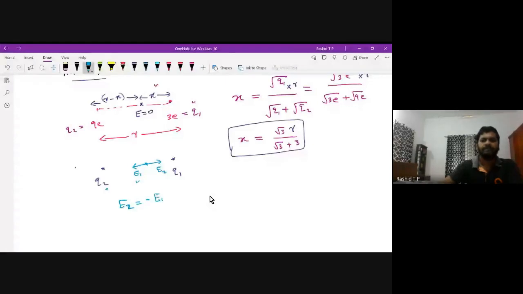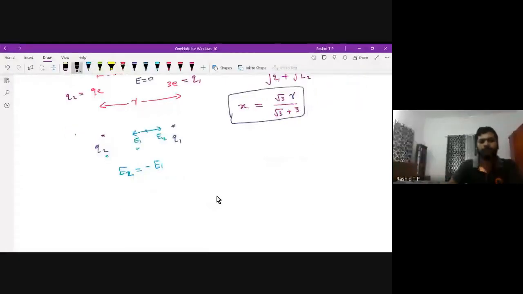Then the electric field at the point, this distance we have taken R minus X, and this distance we have taken X.